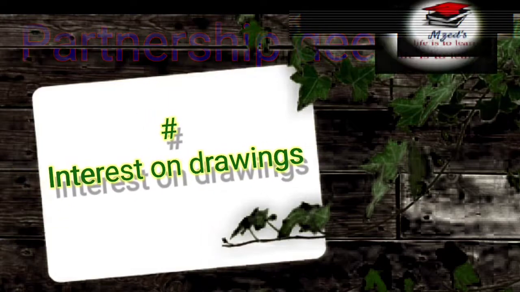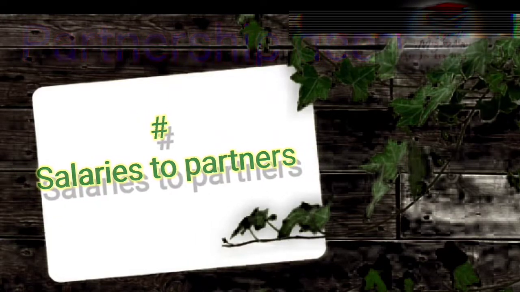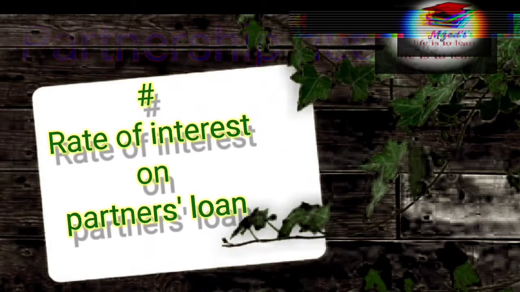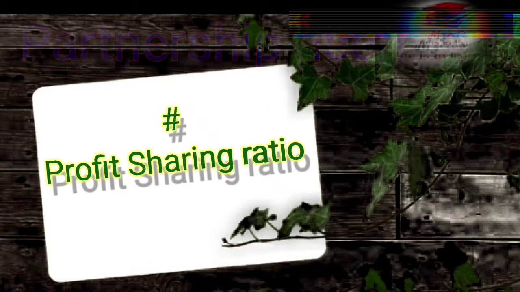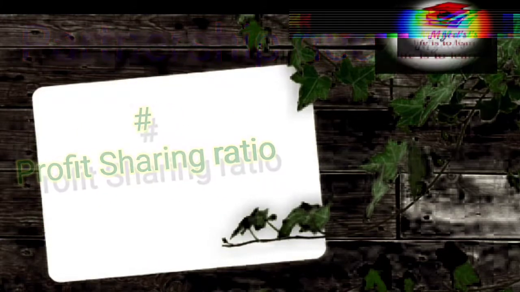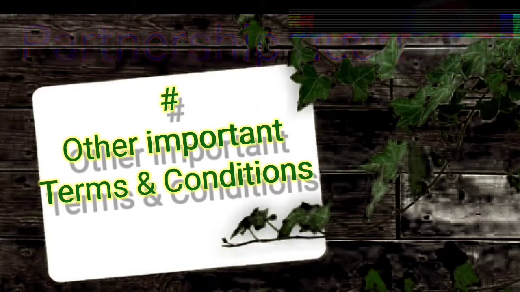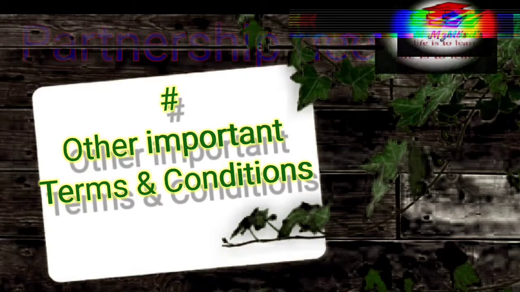The first one is interest on capital, second interest on drawings, third salaries to partners, fourth commission to partners, fifth rate of interest on partners' loan, and the sixth one profit sharing ratio. These are the accounting conditions, and other important terms and conditions are also mentioned and written in the partnership deed. So these are very important ones.